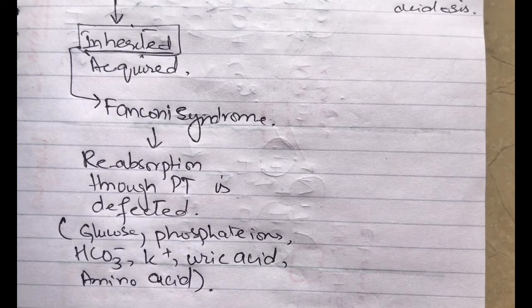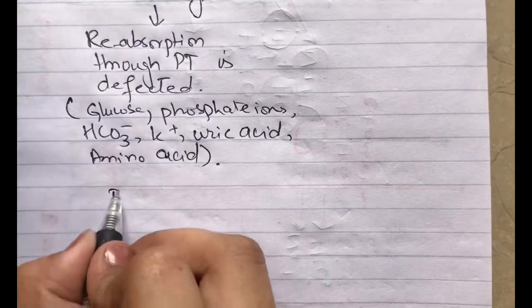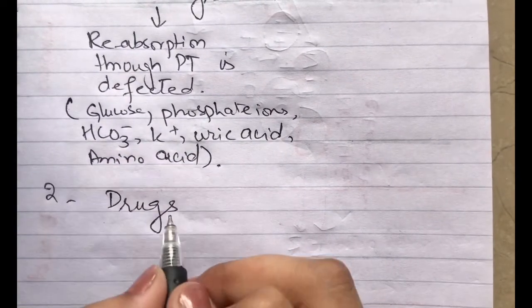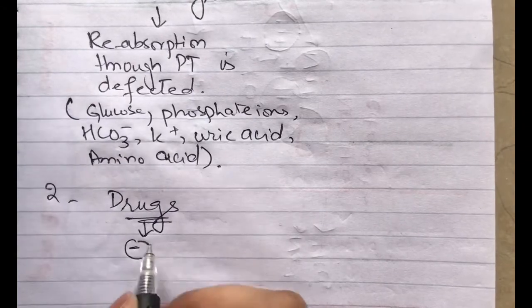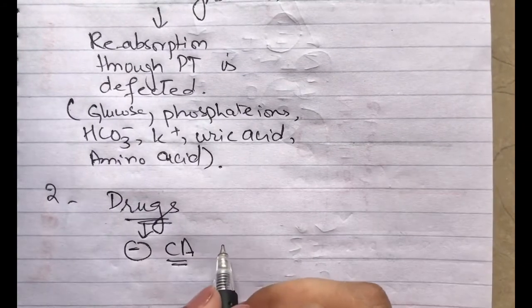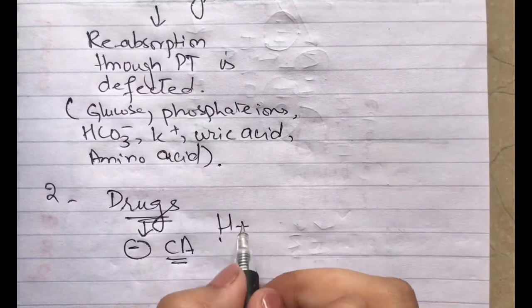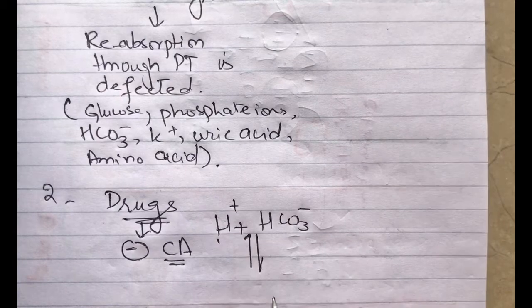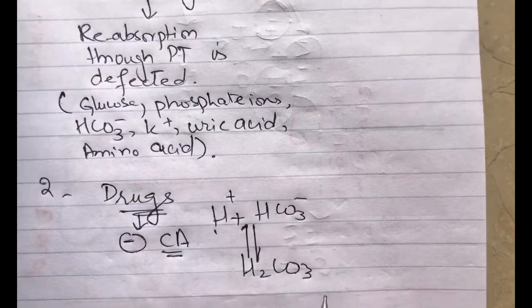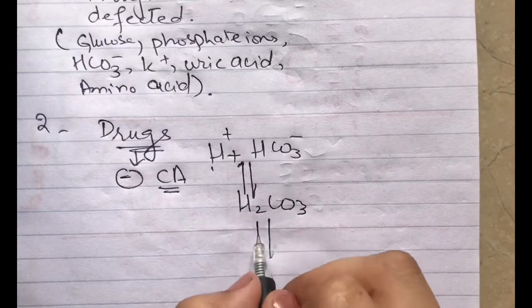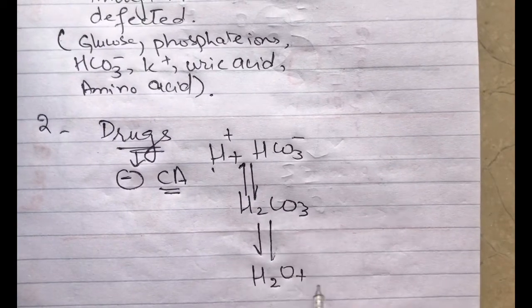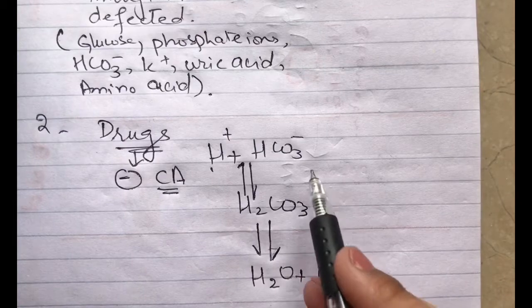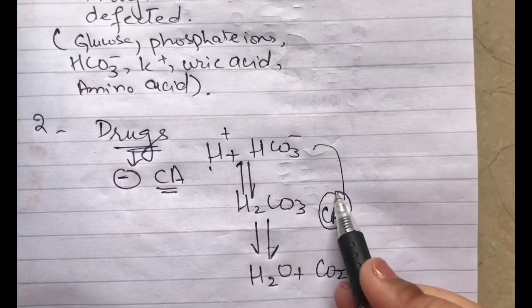Other causes we have in this include drugs. Which kind of drugs? Point number 2 is drugs that basically inhibit the carbonic anhydrase enzyme, whose work is to do this. This equation becomes H2CO3, then H2O plus CO2. This whole process is carried out in the presence of carbonic anhydrase.